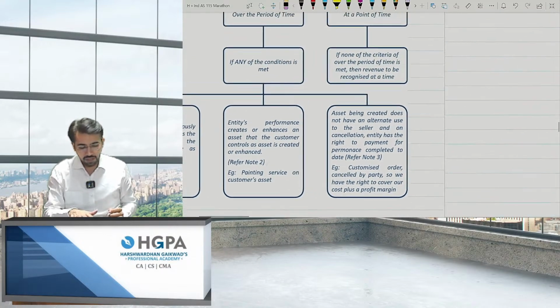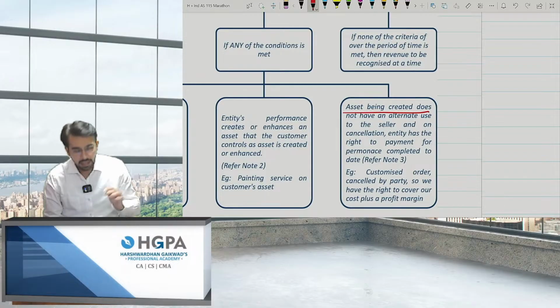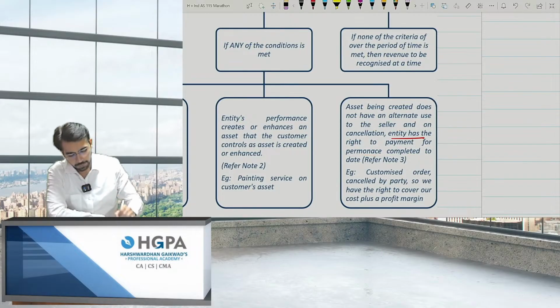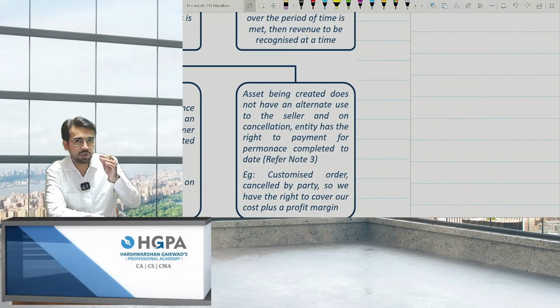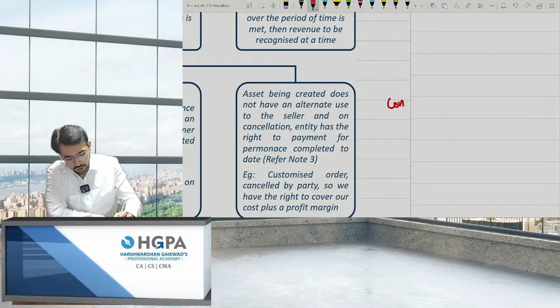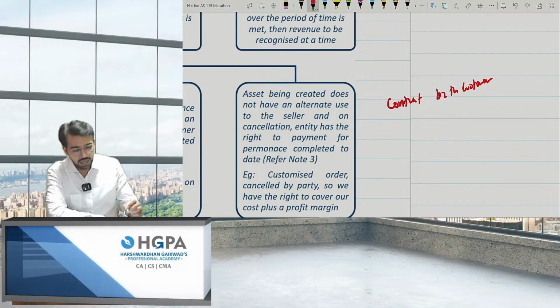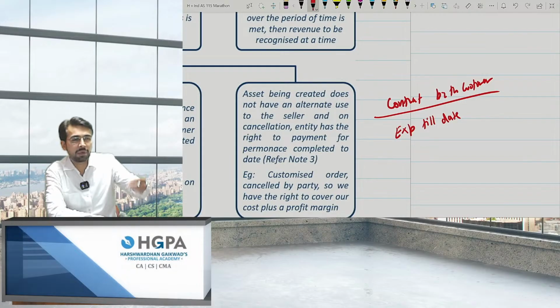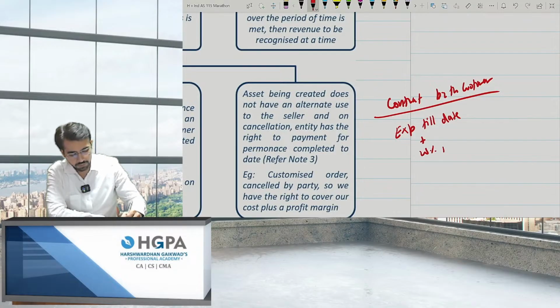And the third point is very important. Third point, the asset being created does not have any alternative use, and on cancellation, the entity has the right to payment for performance completed till date. Now, what do you mean by this? See, there should be 2 conditions, and both of them should be satisfied. The contract should be cancelled by the customer, not by us. And in the contract, it is clearly written that whatever the expense till date is there, I'm not talking about a penalty. Okay, pay me 10,000 penalty, no. Whatever expense has been incurred till date plus a 20% margin.